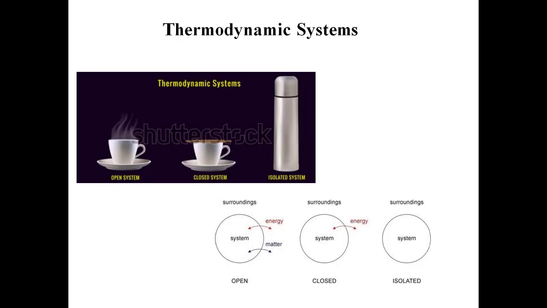If we take thermodynamic systems, we have three types of systems. The first one is the open system, the second is the closed system, and the third is the isolated system. In the case of an open system, there is a change in energy as well as in mass. Both are changed. That is called an open system. But in a closed system, heat energy can go out or come in, but mass cannot change. That is called a closed system. If there is no change in either mass or energy, then we call it an isolated system.